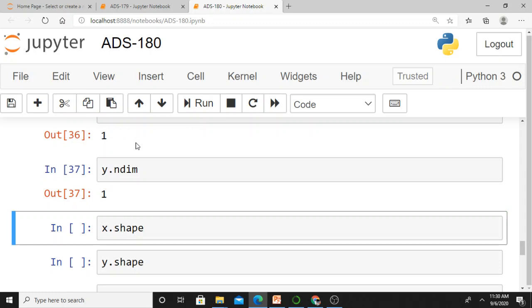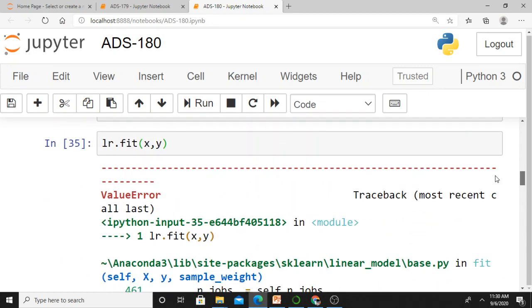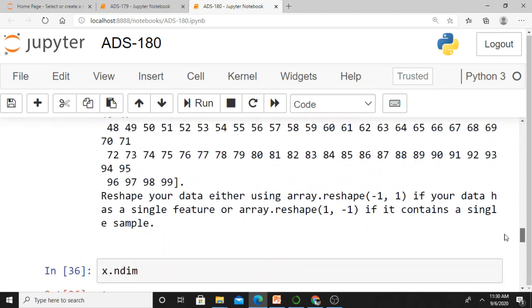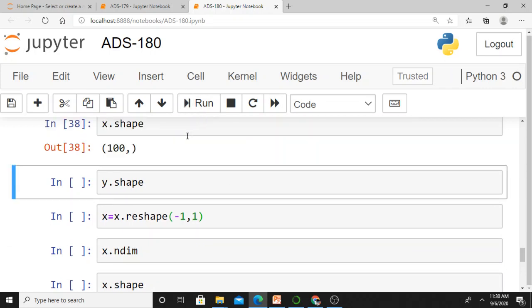But in LR, it is expecting x to be a two-dimensional array. Which one? LR dot fit x comma y. That function is expecting x as a two-dimensional array. If you want, you can check the shape. x dot shape is 100 comma, meaning 100 comma nothing. That is a one-dimensional array, isn't it?